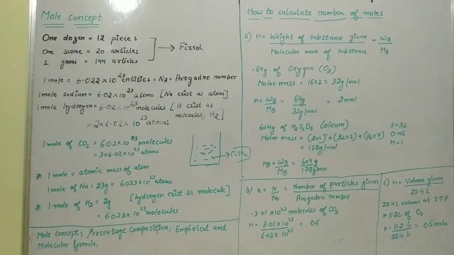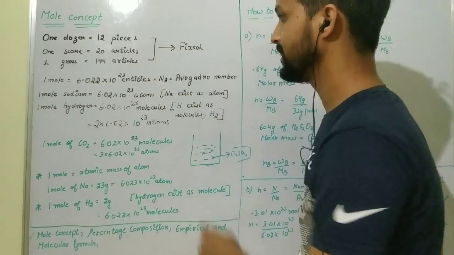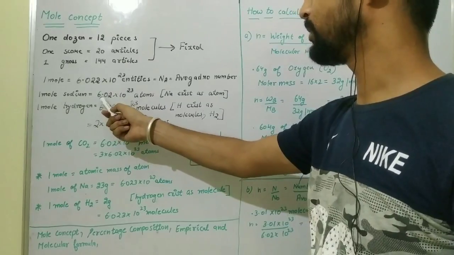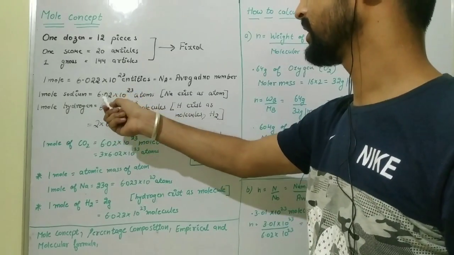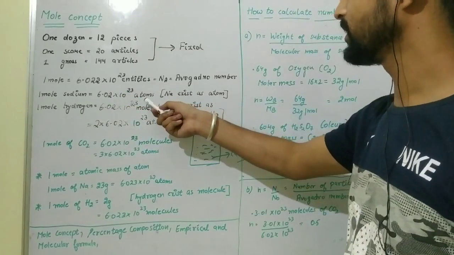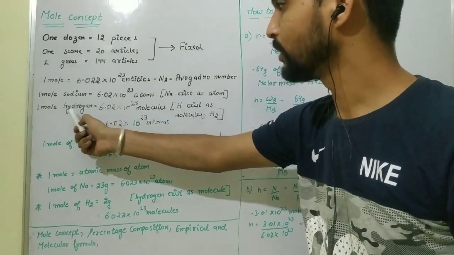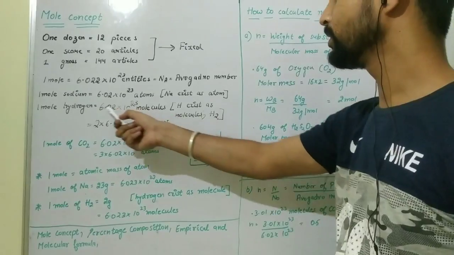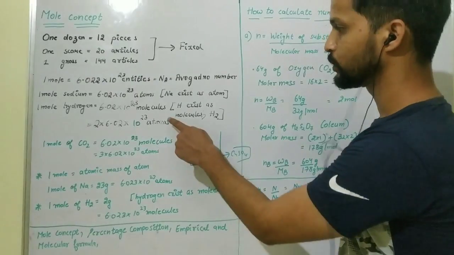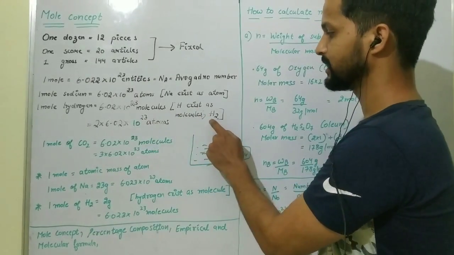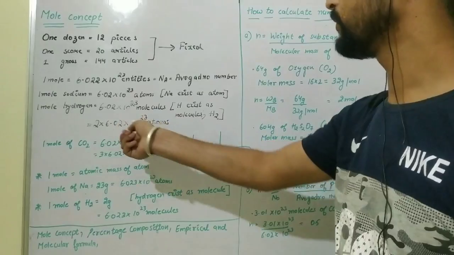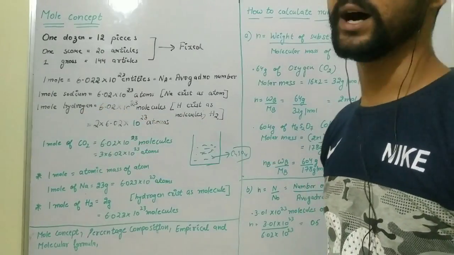The Avogadro number is represented by Na. Suppose they have given 1 mole of sodium. Here we have 6.022 into 10 raised to power 23. If I write 6.02, the answer will be the same. Sodium exists as atoms, so this is atoms. If they give 1 mole of hydrogen, hydrogen exists as a molecule, so it is equal to 6.02 into 10 raised to power 23 molecules. If we want to calculate the atoms, each molecule has 2 atoms, so this will be multiplied by 2. These are the number of atoms present in 1 mole of hydrogen.